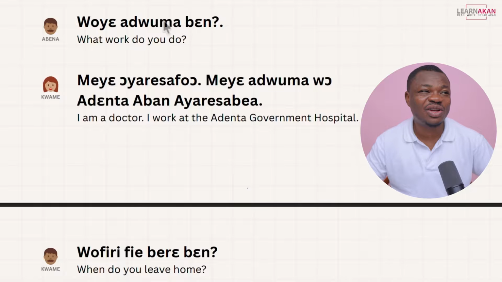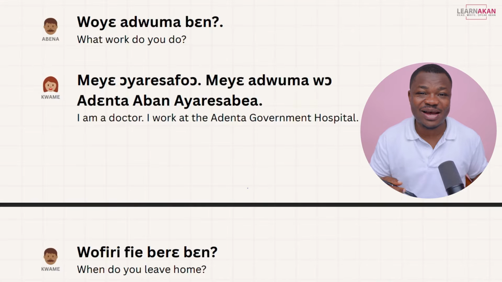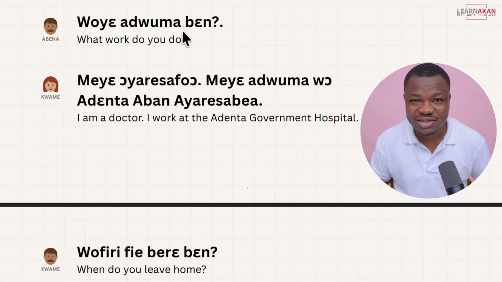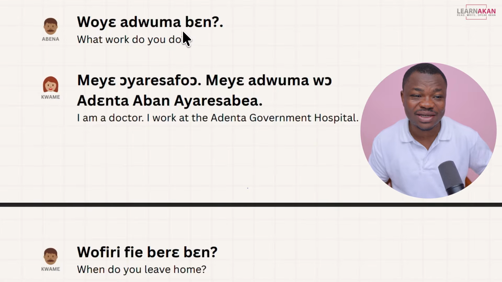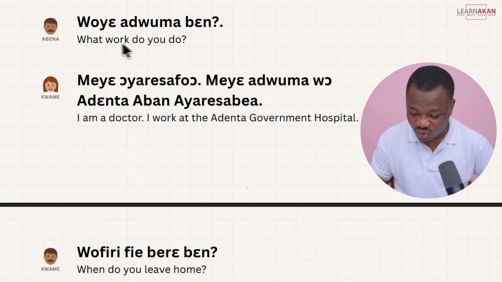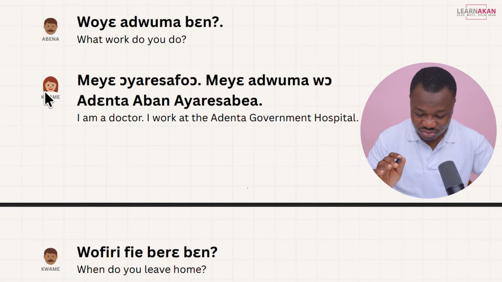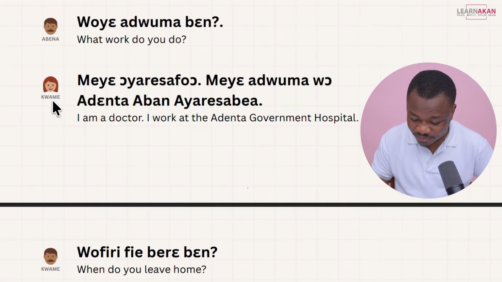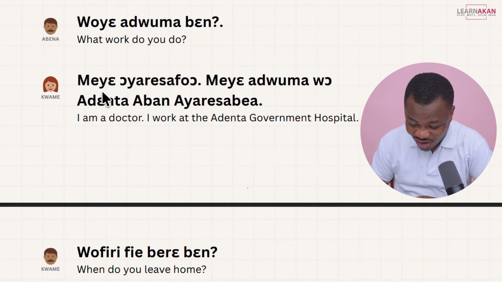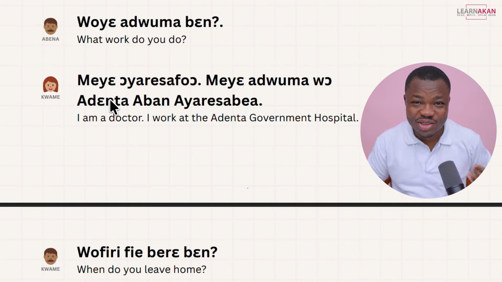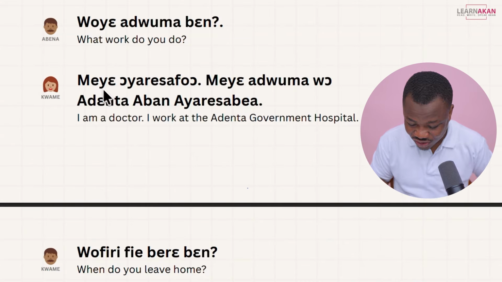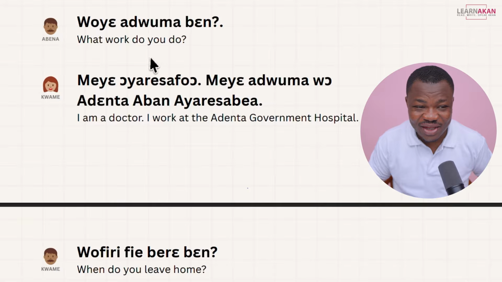And from our lesson on the self, when we learned to talk about ourselves, we said this is how you ask for someone's profession, what someone does by way of work. What work do you do? So to that, Abena responds, the names have switched. Don't mind me. So we have Abena here. Abena responds to that with meye oyaresafo. And I told you this is how you tell your profession, right? So you just do meye, I am, and then you add your job title to that, right?